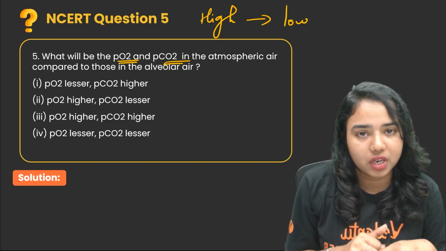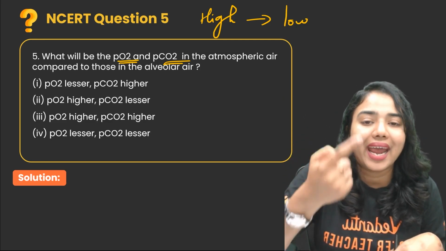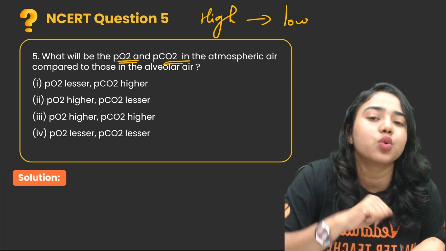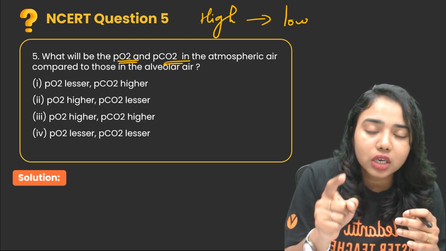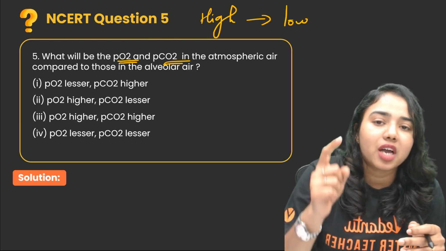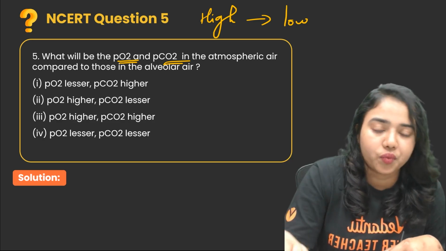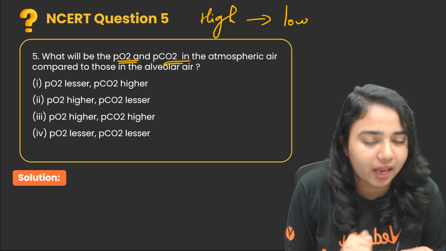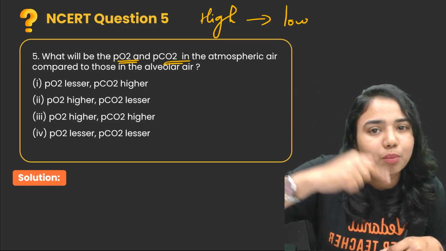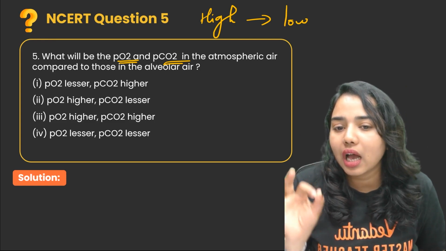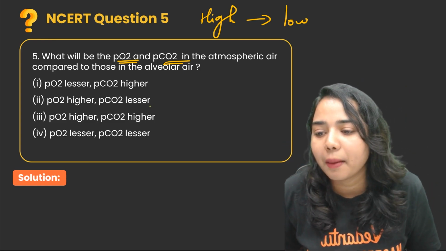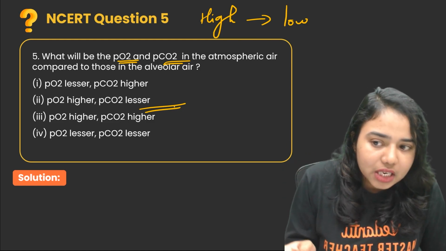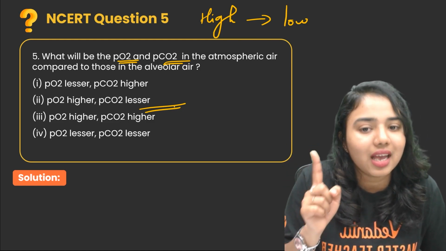And in case of oxygen, the oxygen rich air should enter from the atmosphere to our lungs. So in order for this to take place, the partial pressure of oxygen should be higher in the atmosphere and lower in the alveoli. Then only this movement will take place so easily. So the answer to the question is option B. PO2 is higher in the atmosphere and PCO2 is lesser in the atmosphere.